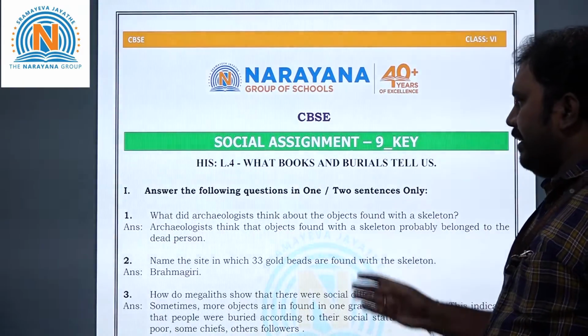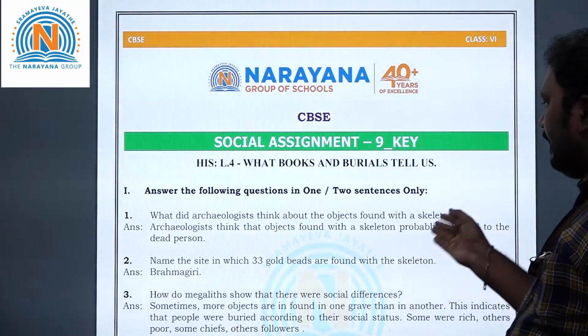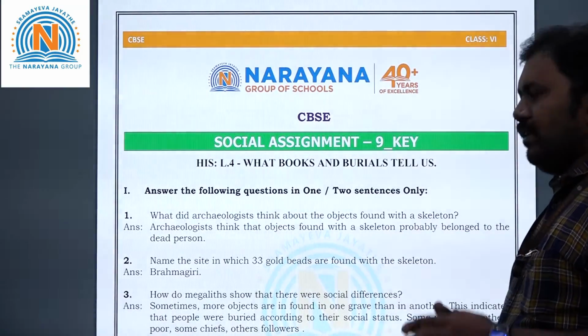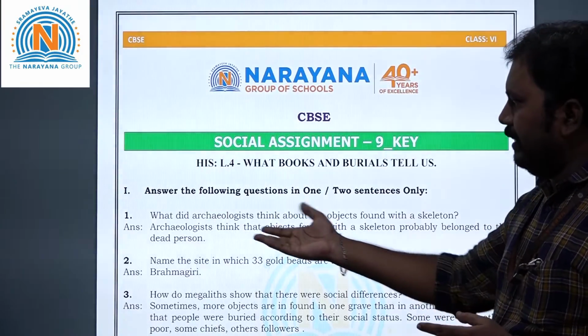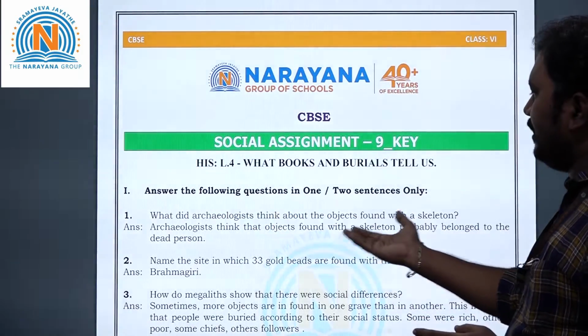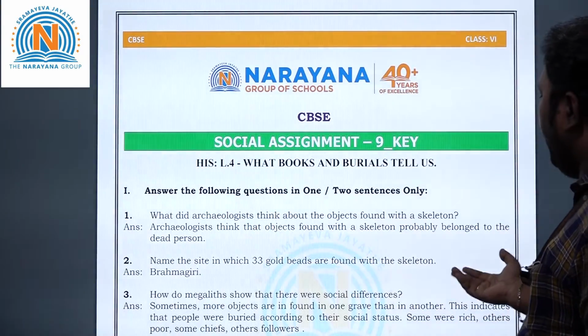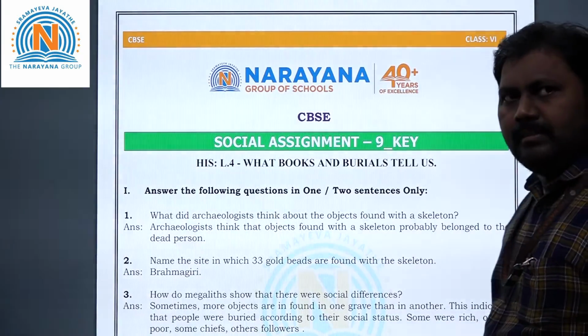What did archaeologists think about the objects found with a skeleton? So the skeleton probably means what, children? It is a dead body, right? So that is what you see. Archaeologists think that objects found with a skeleton probably belong to the dead person.